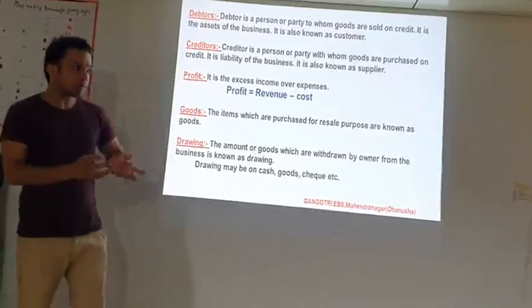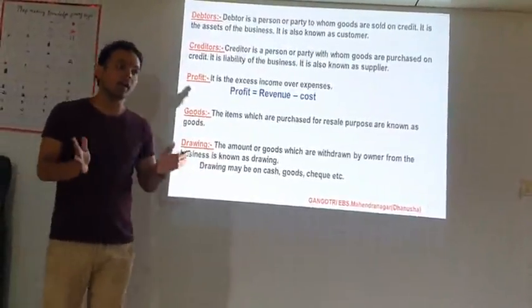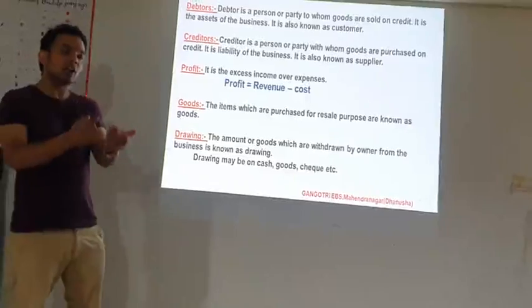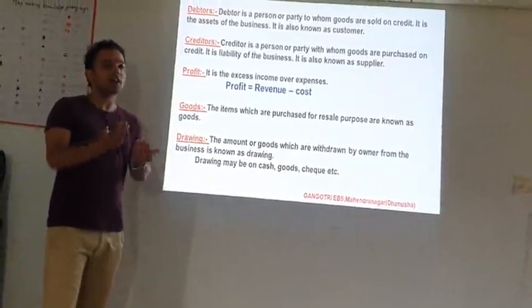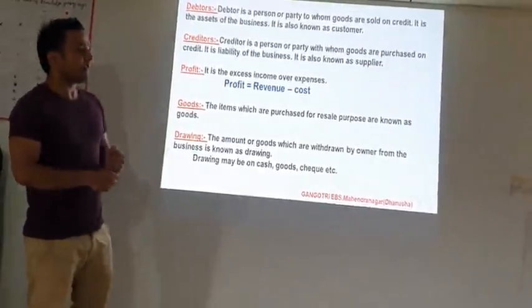So assets and goods depend on the view of the businessman. For a furniture dealer, furniture is goods, while for a school or college, furniture purchased is an asset for the organization.